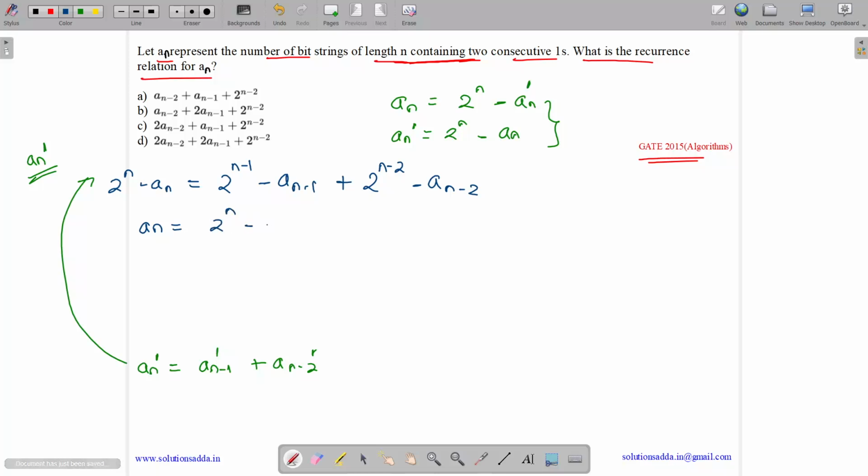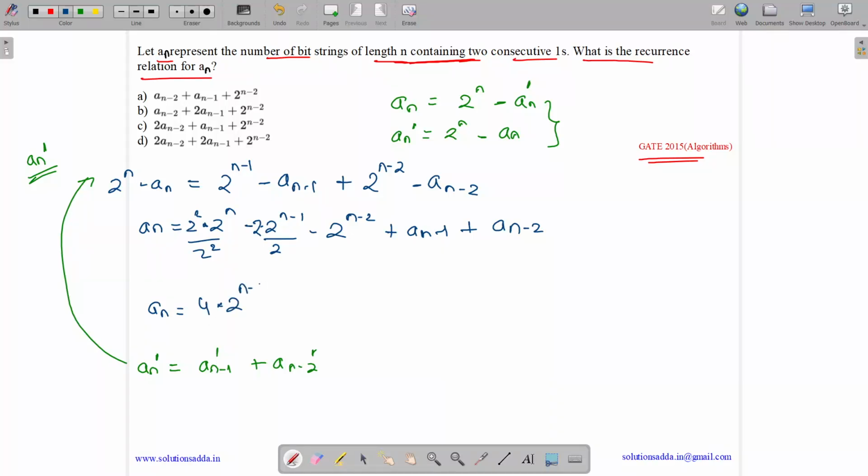So 2 to the power n minus 2 to the power n minus 1 minus 2 to the power n minus 2 plus an minus 1 plus an minus 2. Can we divide this by 2 and multiply this by 2? If we multiply this by 2, it becomes 2 into 2 by 2, and here we multiply by 2 square and divide by 2 square. So we get an equals 4 into 2 to the power n minus 2, bringing this denominator in the numerator, minus 2 into 2 to the power n minus 2 minus 2 to the power n minus 2 plus an minus 1 plus an minus 2.